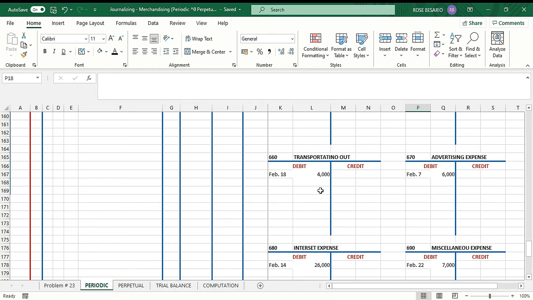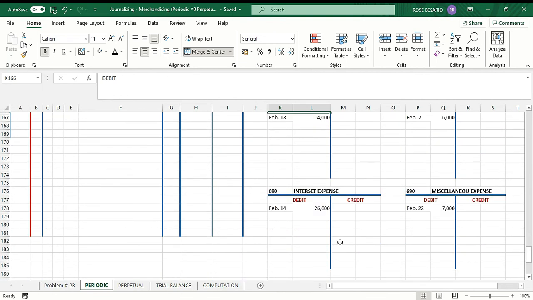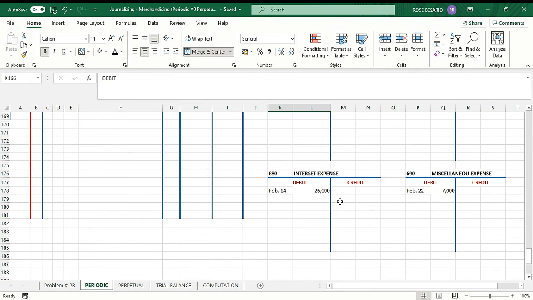Okay, then transportation out is 40,000. Just let me correct the spelling. And advertising, we have interest expense, and the last one is miscellaneous.